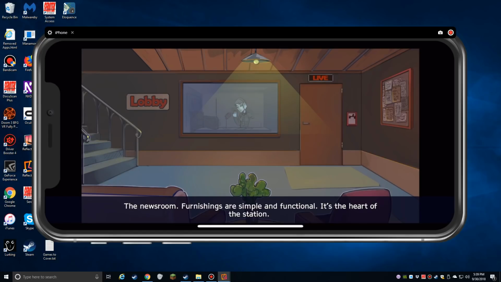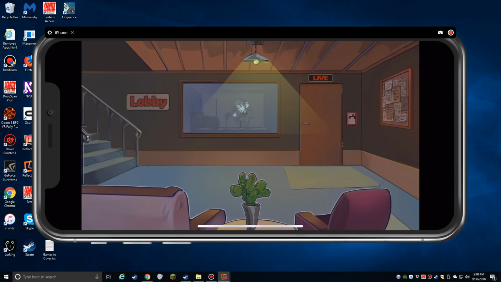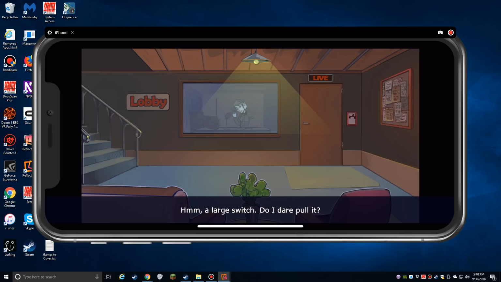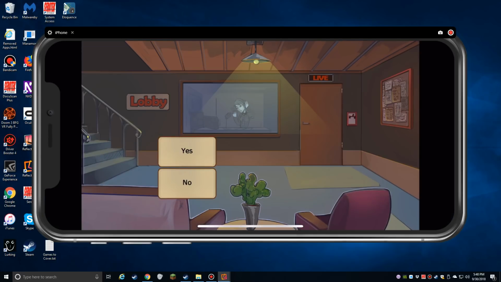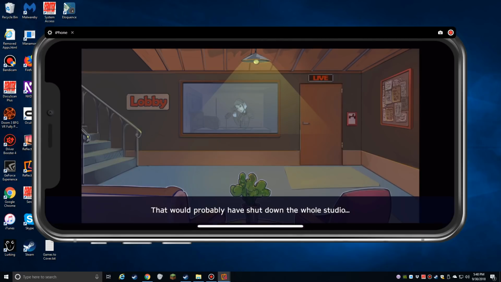The newsroom. Furnishings are simple and functional. It's the heart of the station. Greywood Steel has a new manager. I'm Stephanie, your host, with today's news. But first, a little music. A large switch. Do I dare pull it? Not yet. Yes. No. That probably would have shut down the whole studio.